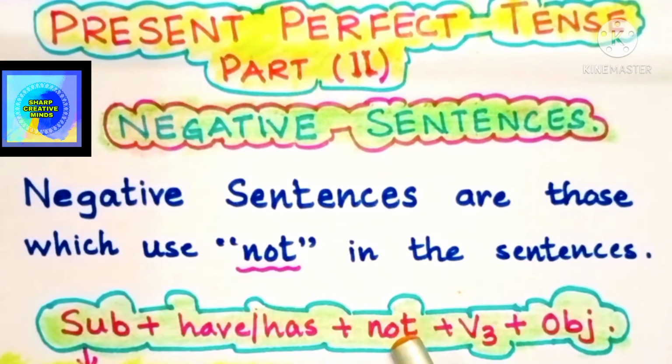Let us see what actually the sentences are. So then we can relate to the formula so that we can learn it easily. So there are no formulas which we have to memorize and keep along with us. It is just the structure which helps us to relate the sentences. So I'll first give you one example.